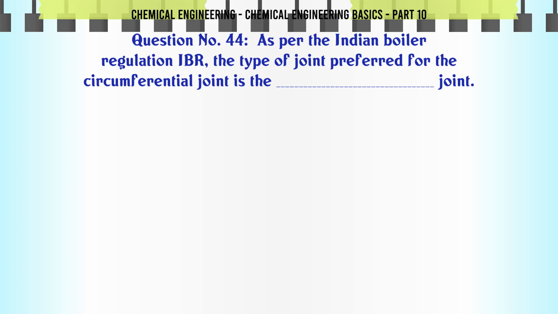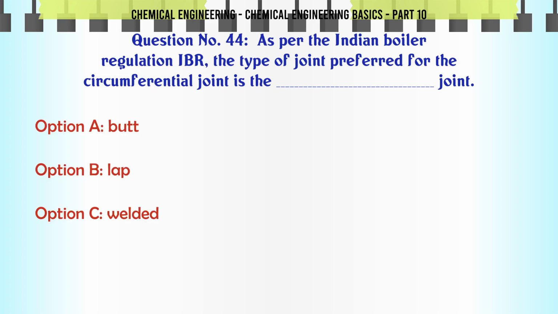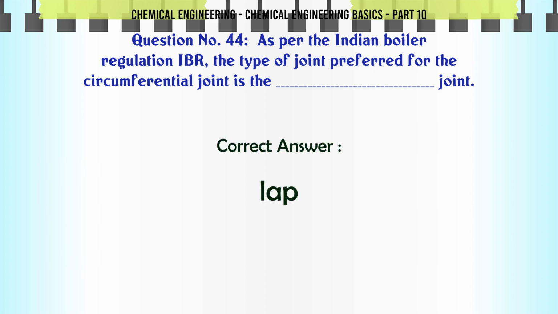As per the Indian Boiler Regulation IBR, the type of joint preferred for the circumferential joint is the joint. A. butt. B. lap. C. welded. D. none of these. The correct answer is lap.